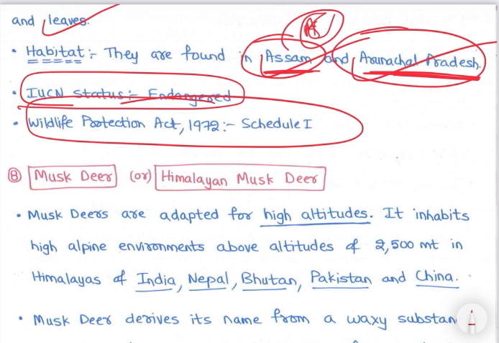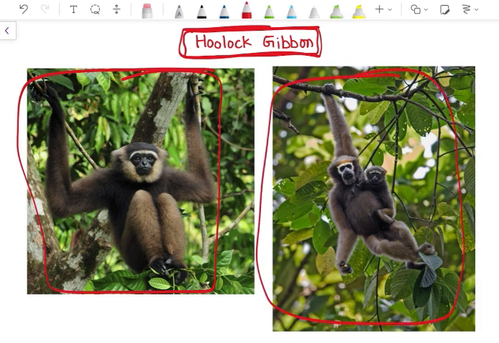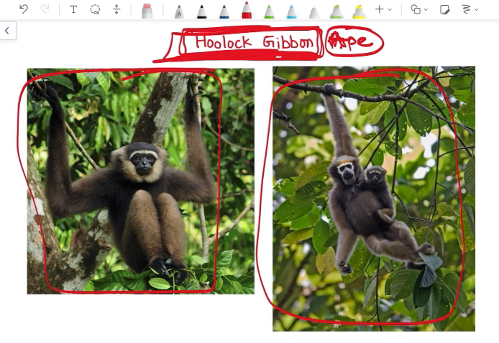So let's look at the image of Hoolock gibbon. See, these are Hoolock gibbon, right? Hoolock gibbon, only ape found in India. ये Hoolock gibbon याद आते ही आपको ये आना चाहिए, only ape found in India. Planet of Apes में ape, right? Ape, only ape found in India, that is Hoolock gibbon, right?